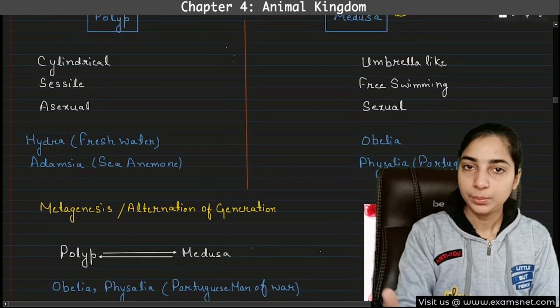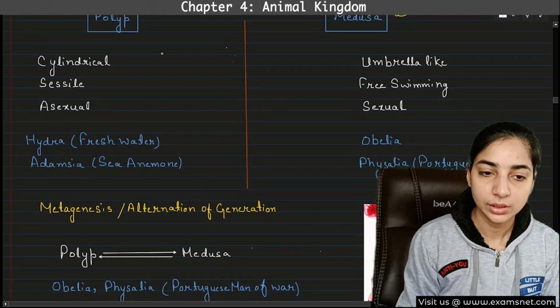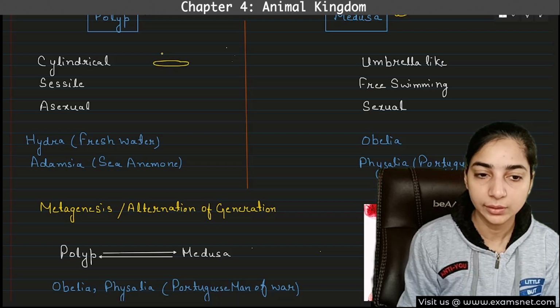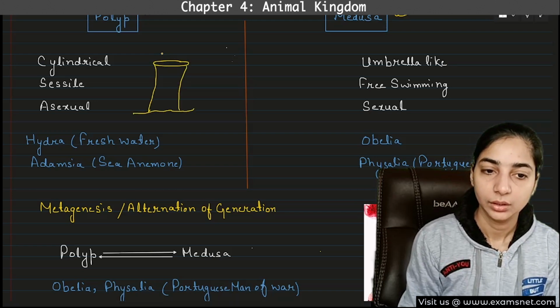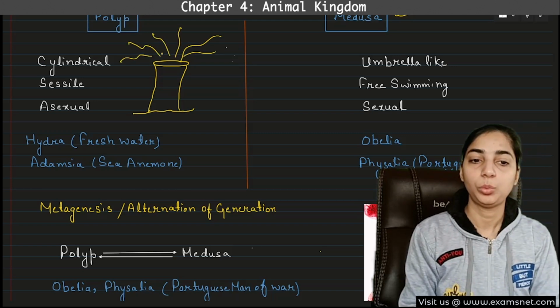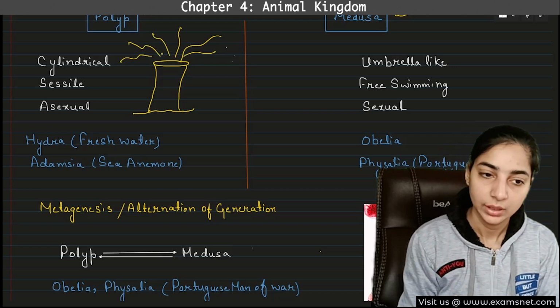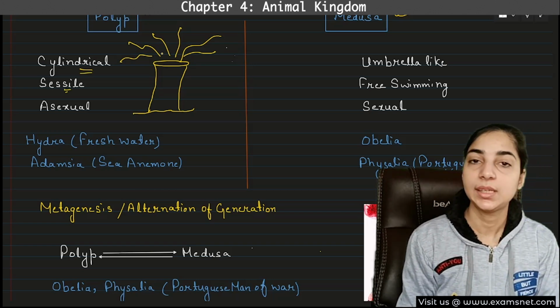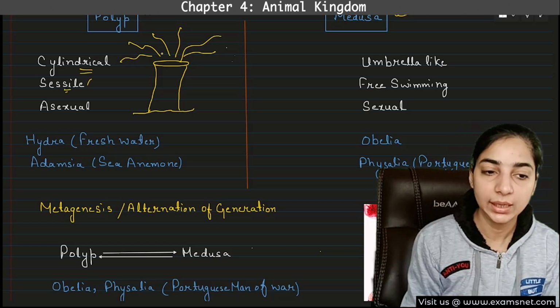So in case of polyp, the body is cylindrical. How does it look? It will look something like this. Cylindrical. This kind of body is found in case of polyp. These are cylindrical and these are sessile. Sessile means these are immovable.